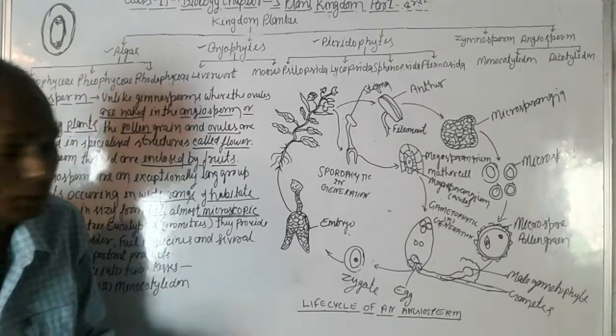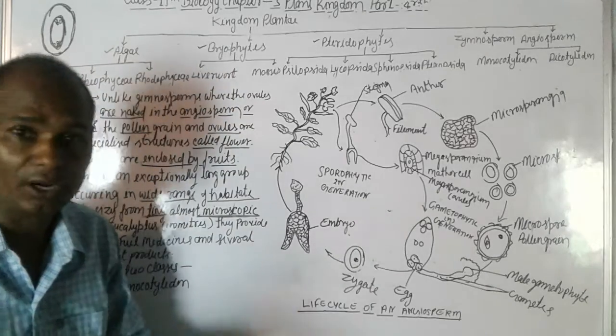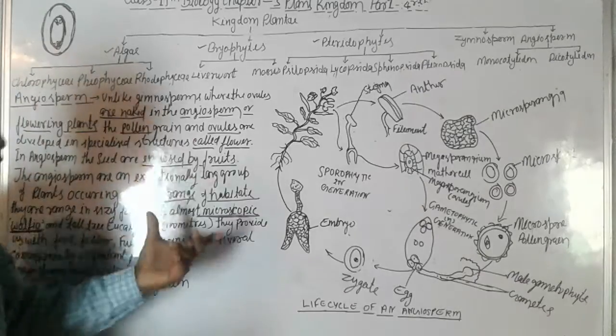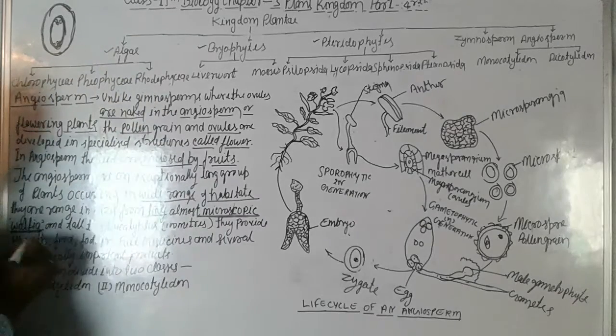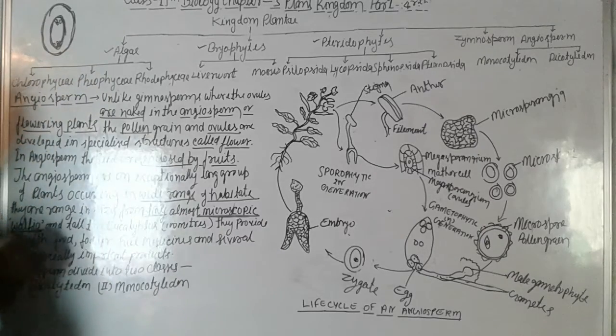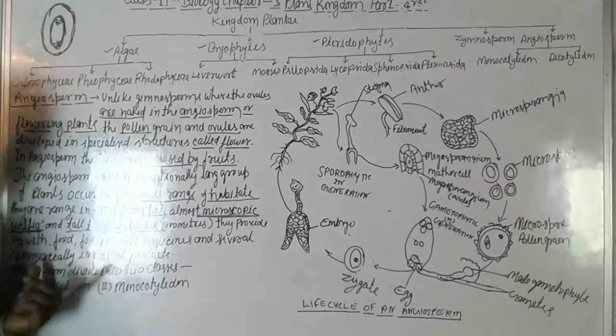Wolffia is a plant which belongs to the angiosperms, and this is the smallest plant of the angiosperms.